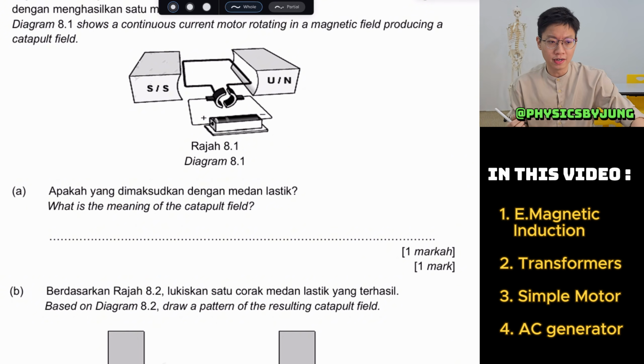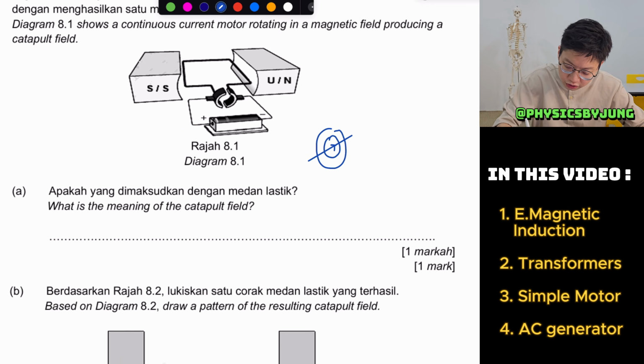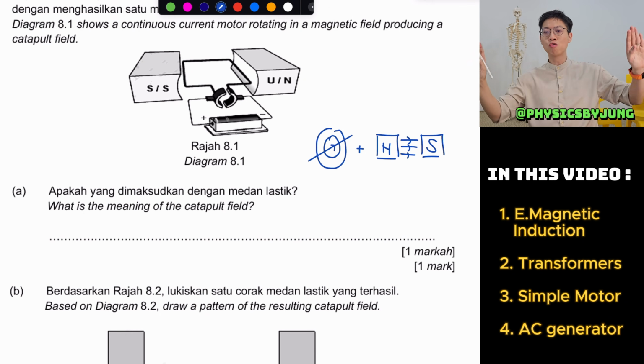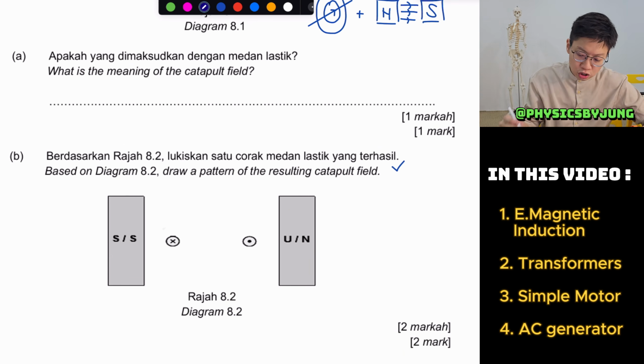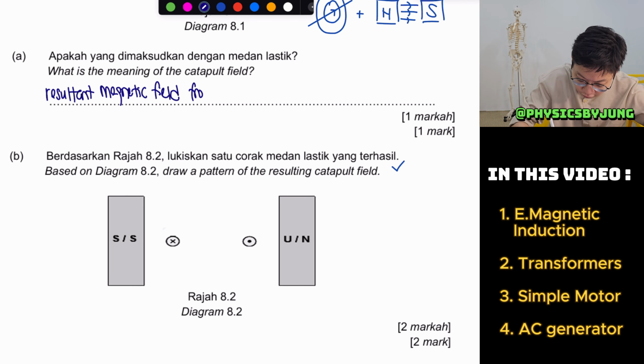So what's the meaning of a catapult field? A catapult field is usually when you have the magnetic field from the current, which is found by using your right hand grip rule, plus the magnet from your north-south magnet, and when you combine them together, boom, you will get a catapult field. So it is the resultant magnetic field.